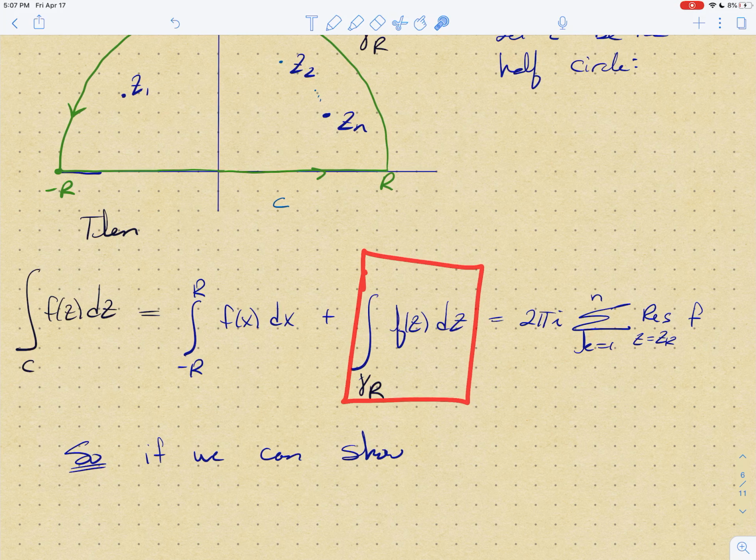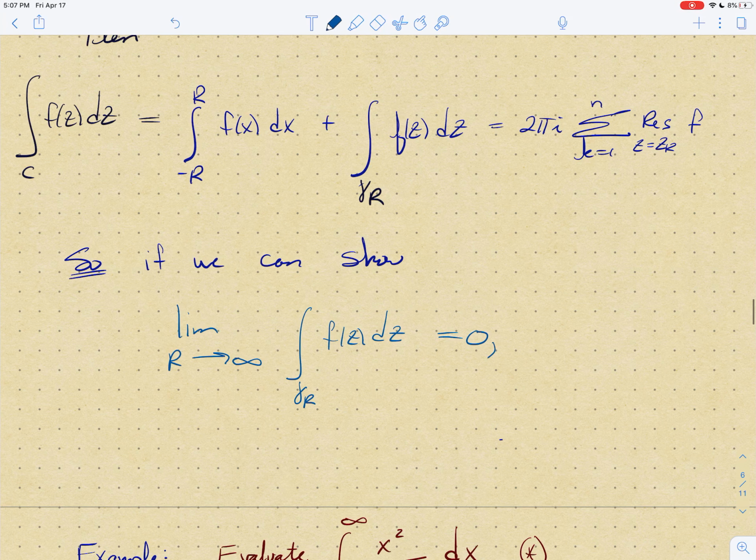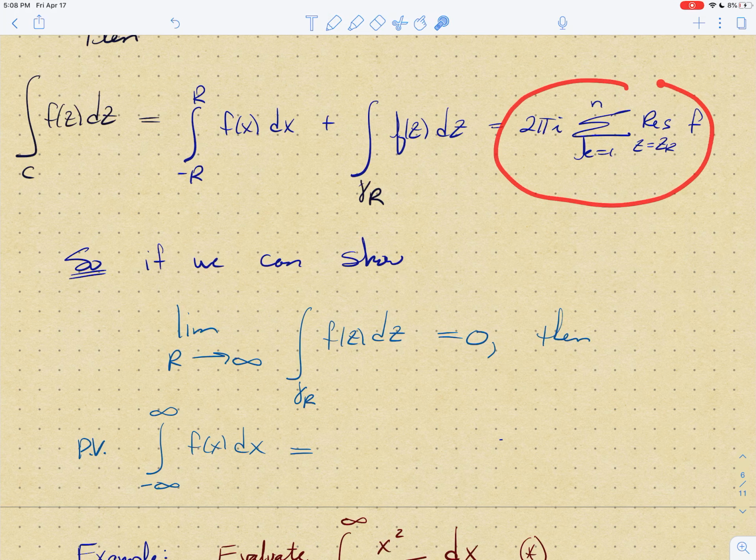But if we can show that the limit as r goes to infinity of the integral over the circle gamma r of f of z dz is in fact 0, then you know that the principal value of the integral from minus infinity to infinity of f of x dx is just the part that's left. It's just the sum of the residues.